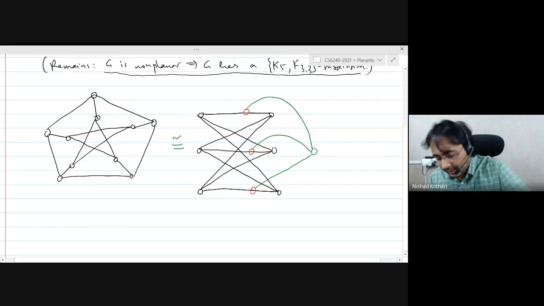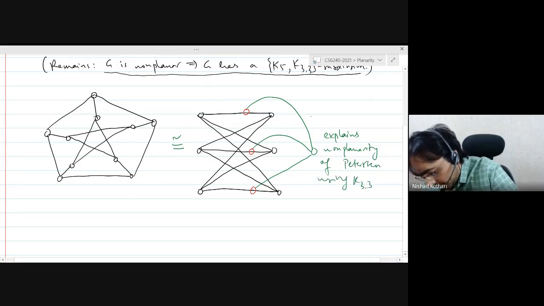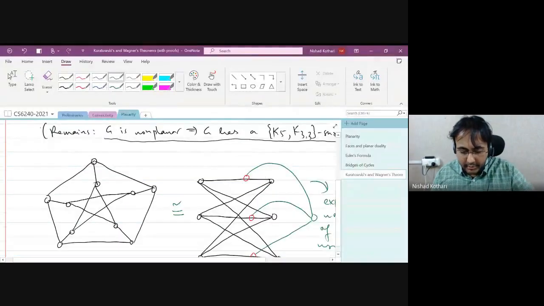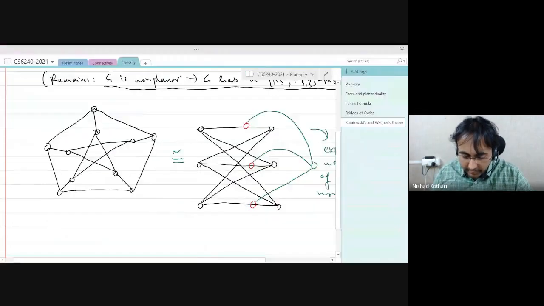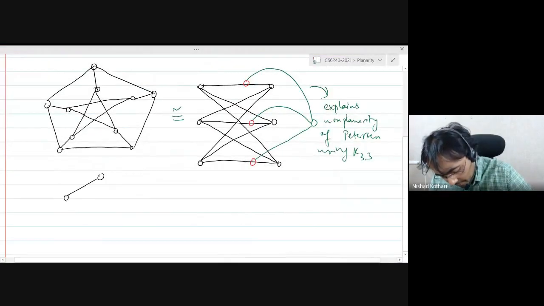So this explains the non-planarity of the Petersen graph using K33, right? This drawing. I want to still find an explanation for the non-planarity of the Petersen graph using K5.